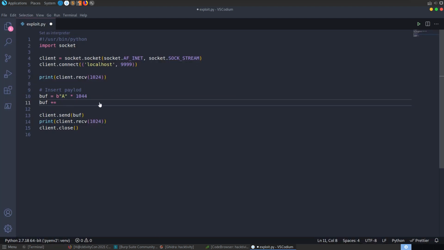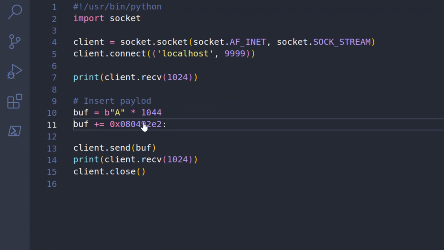If we're inputting this in Python, we'll want to change the endianness of this. We need to write it the other way around. So we'll do \x08, \x04, \x92, \xe2. So we're just reversing the order of the bytes, and that should be fine.